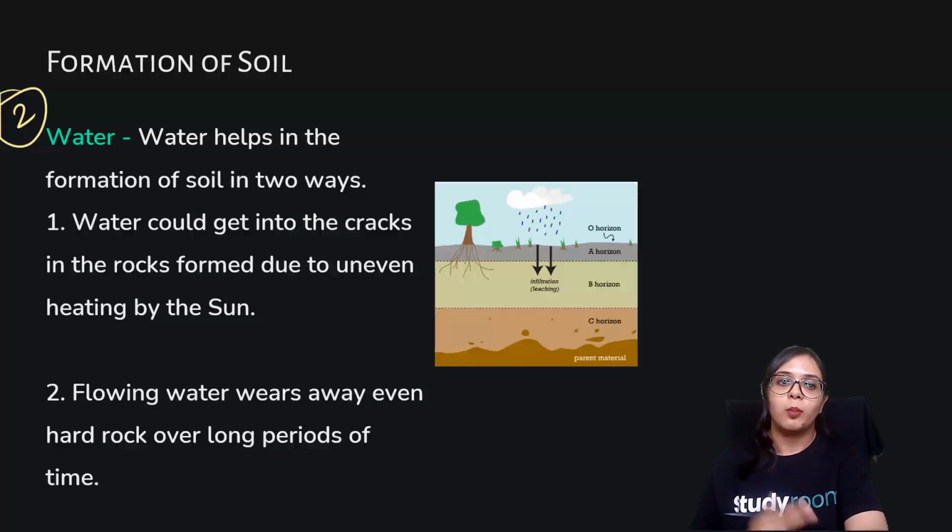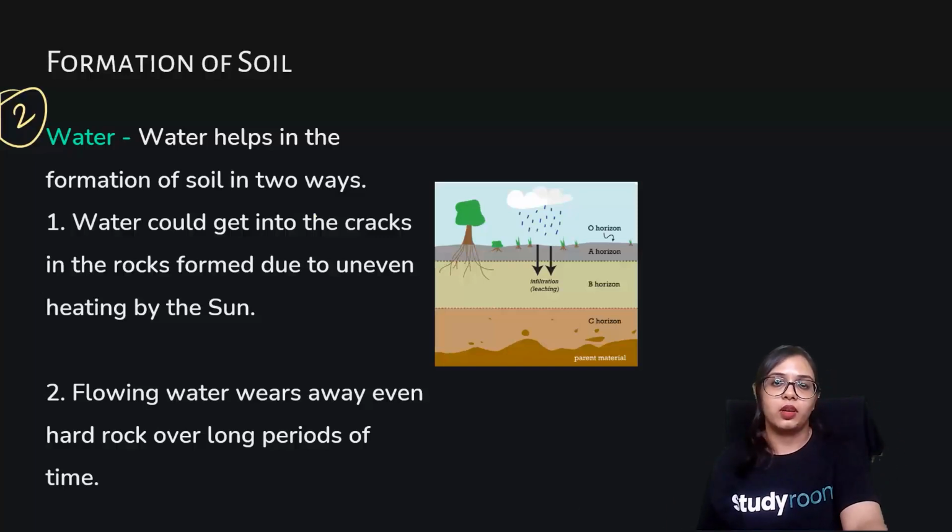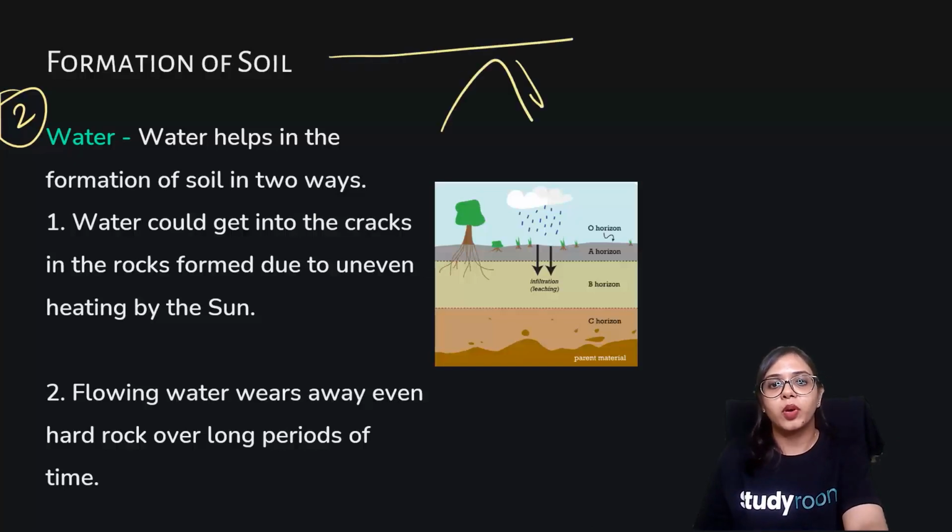The other way by which water helps in soil formation is that water helps carry the rock particles from one place to another. During the flow of a river, horizontally or from the mountain slope, the water is bringing many soil particles, many rock particles with it.